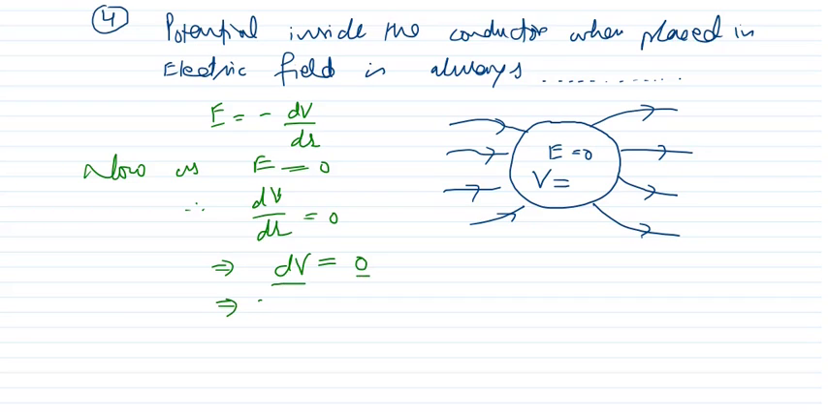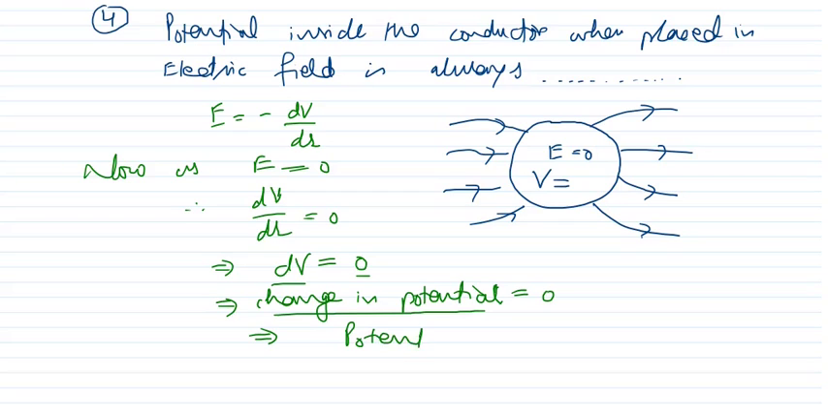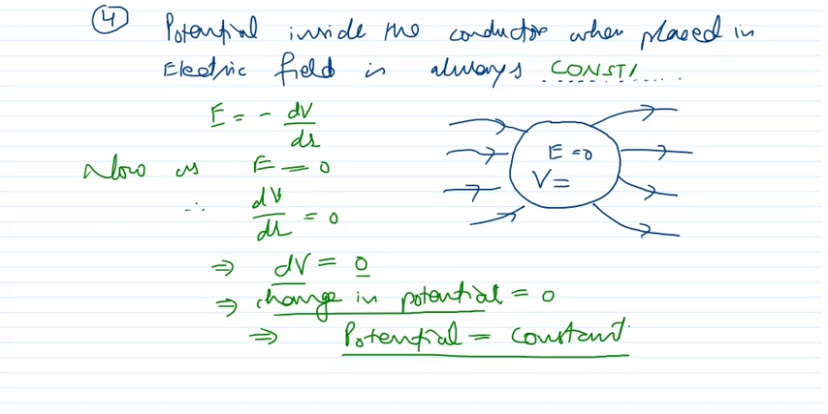Now dV is equal to 0. What does it mean? It means change in potential is equal to 0. Now when the change in potential is 0, what does it mean? It means potential is equal to constant. So therefore this is the fourth property, is always, what should be there? Here should be constant. So V is equal to constant and it is not equal to 0.